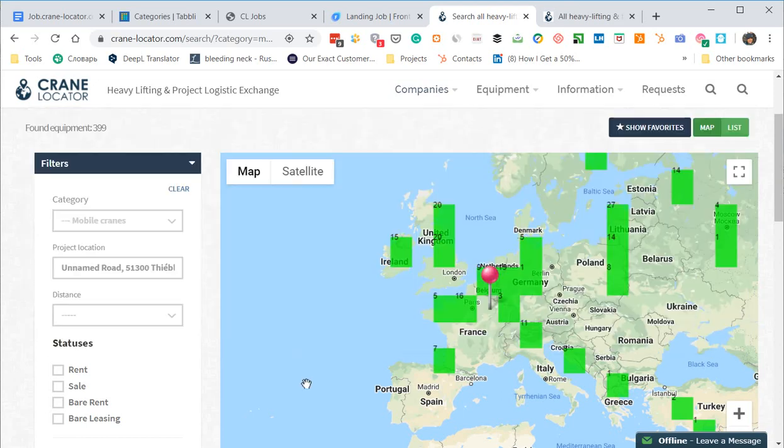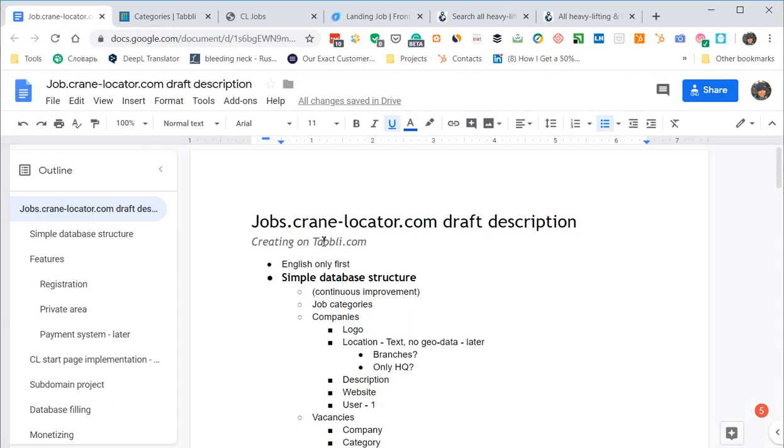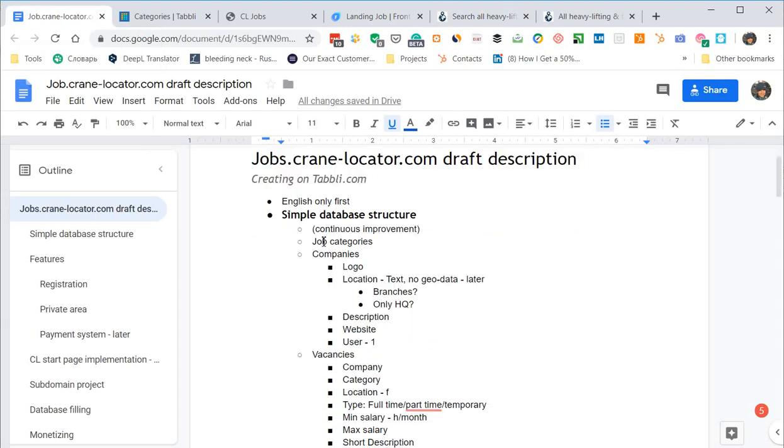It has been working for almost 5 years, and we have too many requests from both sides about people, about professional guys. That is why we are thinking how to make it on Tabbli. Tabbli is a no-code platform, so we are going to make it from scratch. What we have at the moment is only a very draft description of requirements.